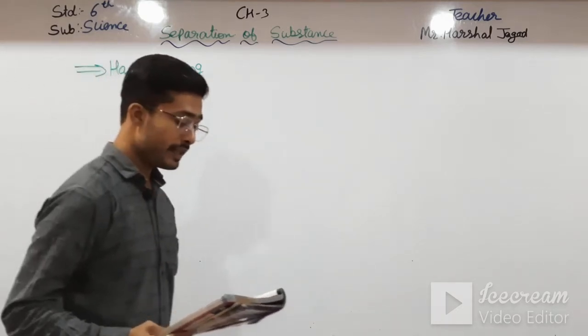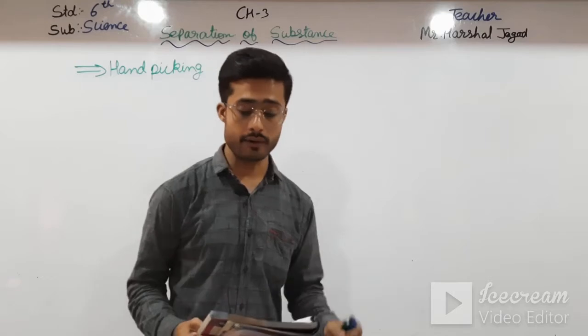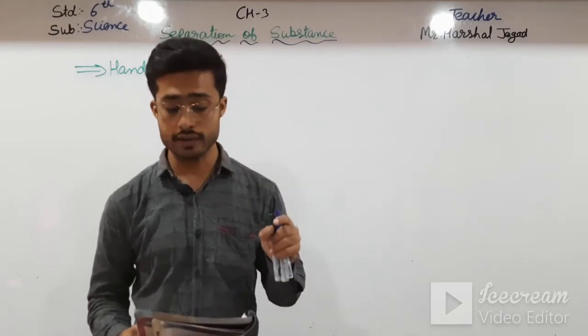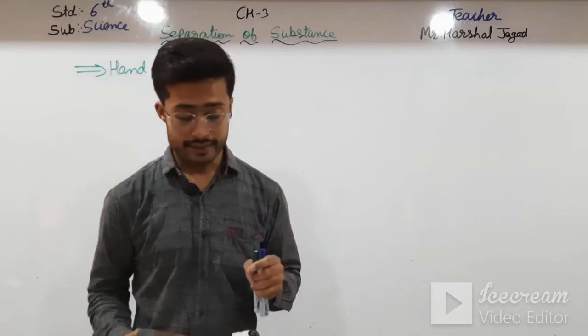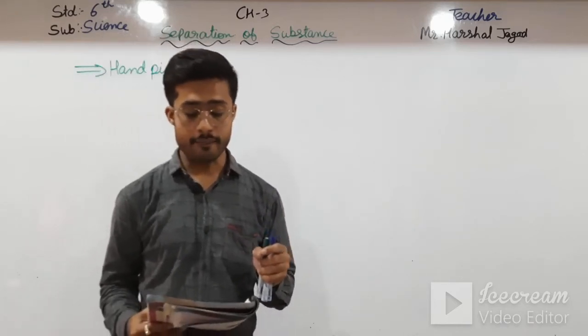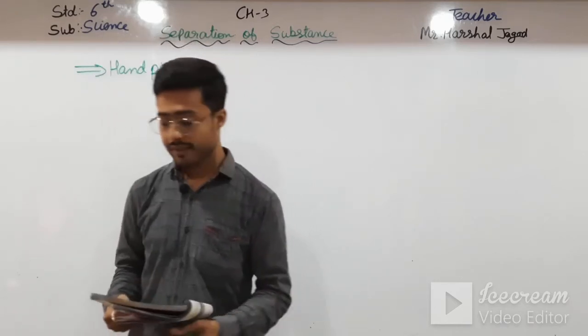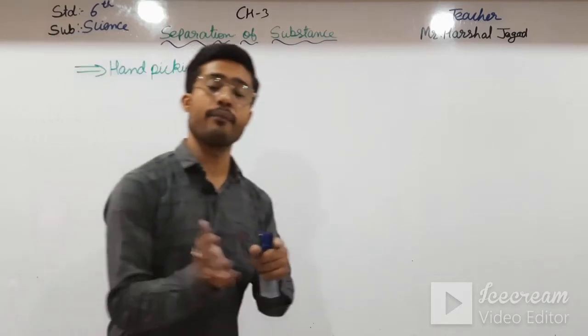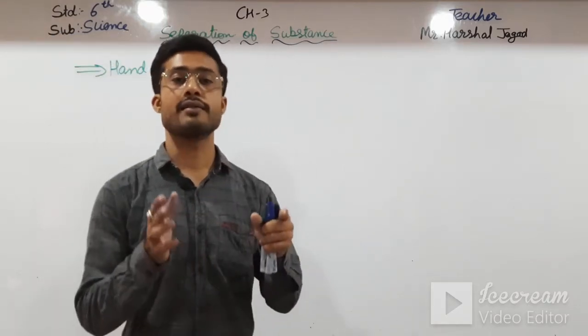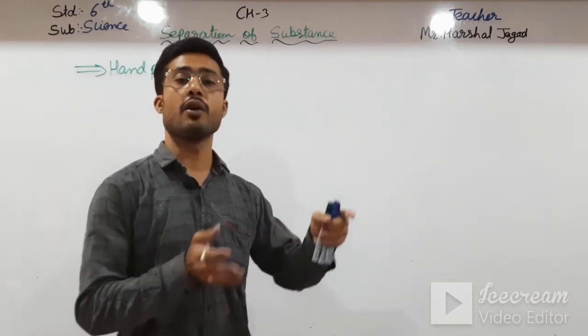See here, grains and pulses generally contain small stones and other unwanted materials as impurities. This needs to be separated before cooking. See here, now you will say to me that we have just separated these impurities. We have just separated this impurity using winnowing.